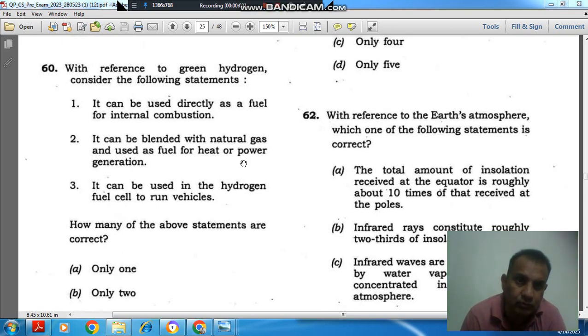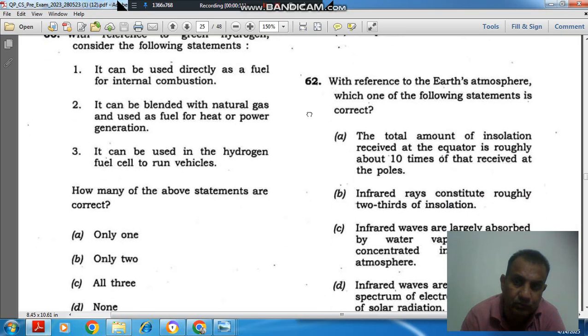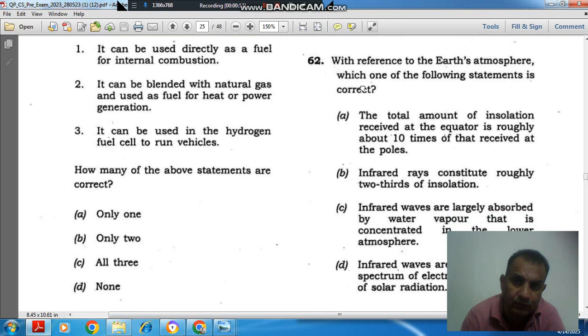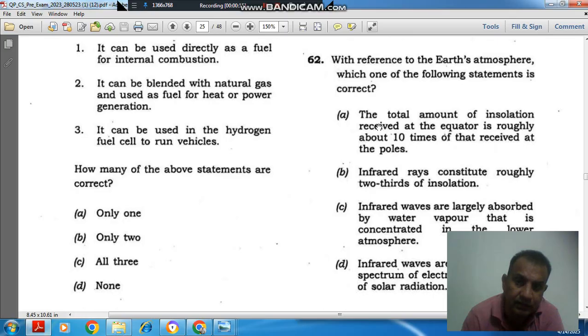Hello, welcome again. We are solving Geography Study Paper 1 of year 2023 of Civil Services Pre-Exam. Question number 62 is with reference to the Earth atmosphere. Which one of the following statements is correct?